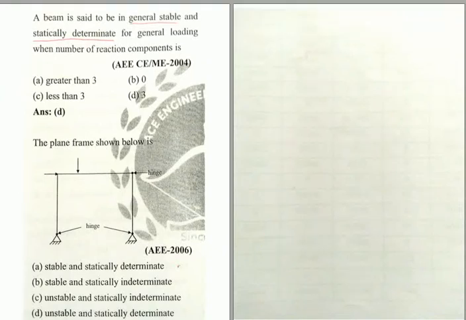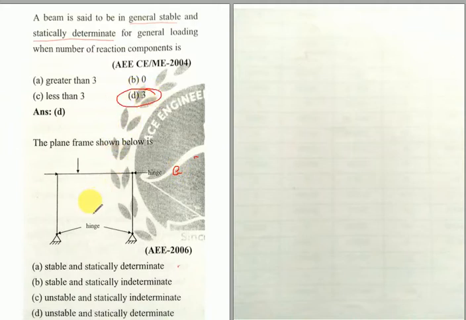Okay friends, let us continue with the remaining questions in the static indeterminacy topic of structural analysis. A beam is said to be generally stable and statically determinate for general loading when the number of reaction components is how much? It should be 3. That is the equilibrium equation.